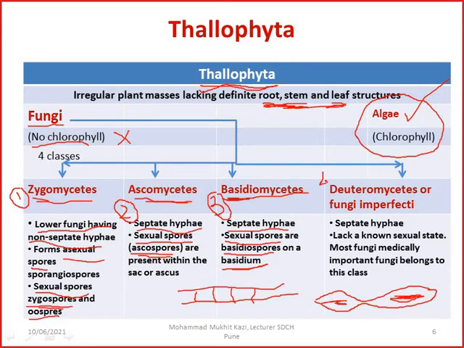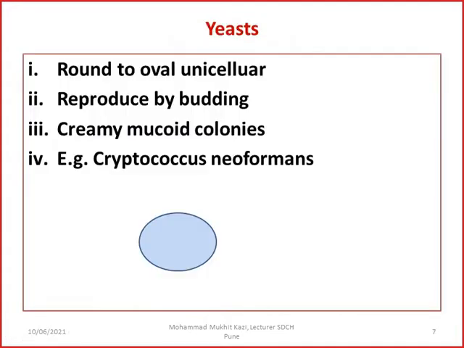The final class amongst the taxonomical classification is the Deuteromycetes, and they are also called fungi imperfecti. The majority of fungi belong to this class. Most of them are pathogenic to humans. They have sure-shot septate hyphae. They lack a known sexual state. Most medically important fungi belong to this class, and they are involved in the pathogenesis of humans. Now we will see one by one the morphological classification of fungi.